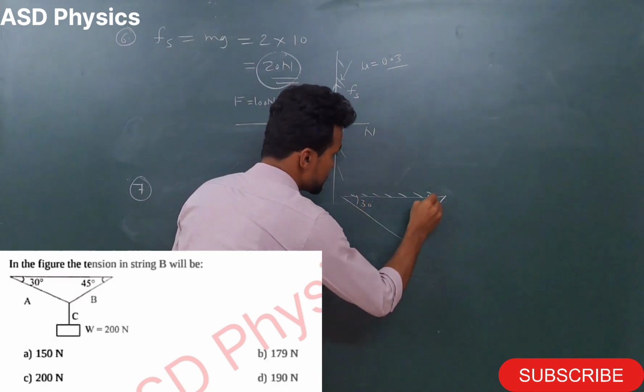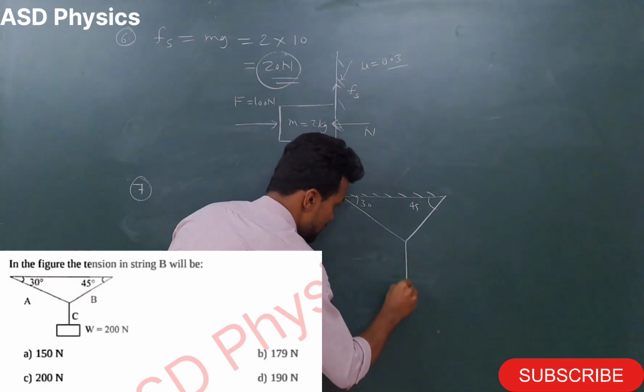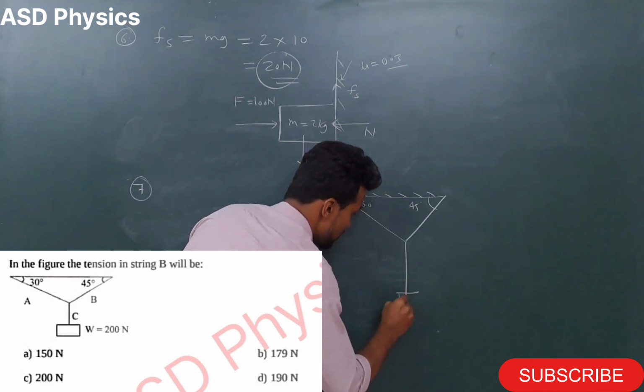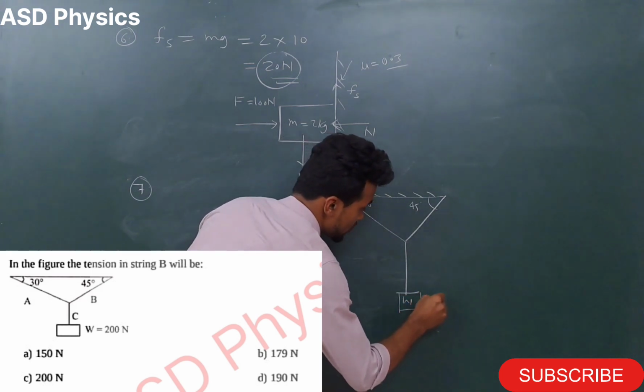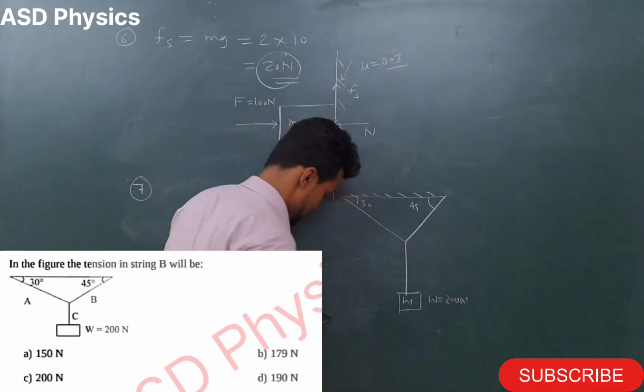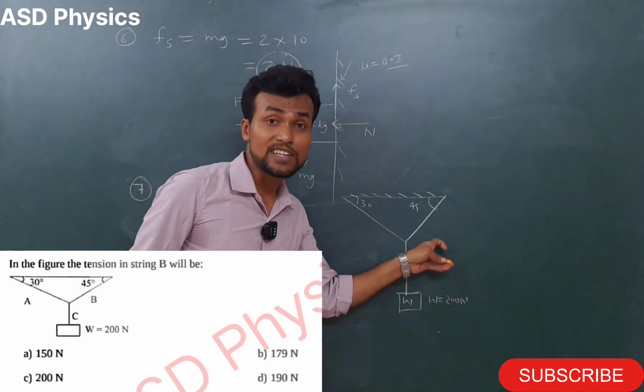This is 30 degree. This is 45 degree, and here one block is there. This block's weight is given here, 200 Newton. Okay, now this is the last question we'll see here. So my dear students, here we have to calculate the tension in this string here.